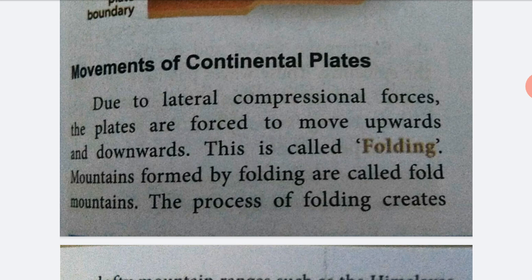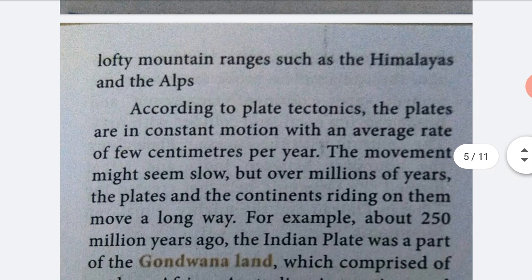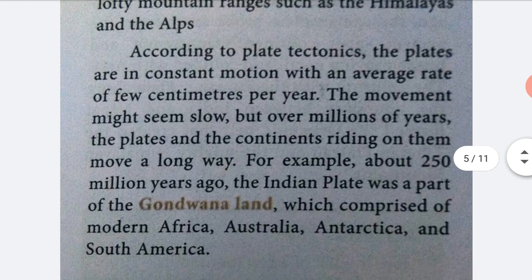According to plate tectonics, the plates are in constant motion at an average rate of a few centimeters per year. The movement might seem slow, but over millions of years the plates and the continents riding on them move a very long distance.